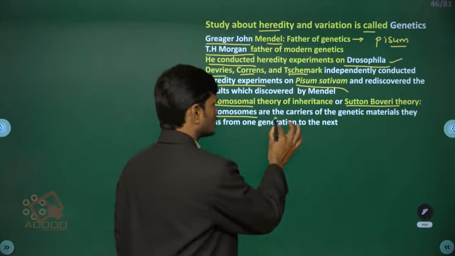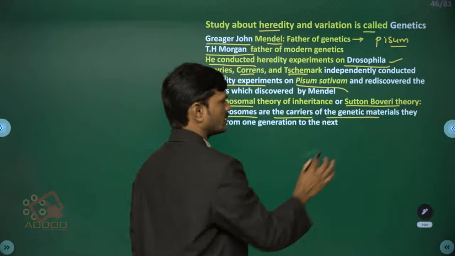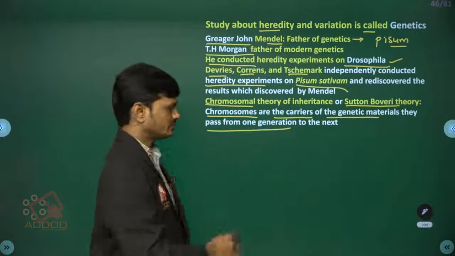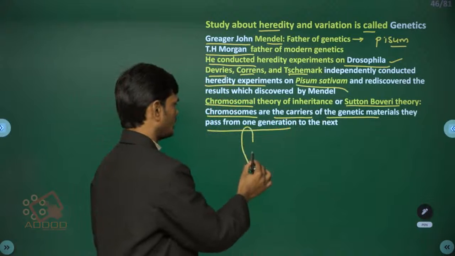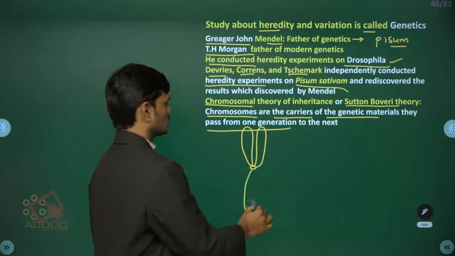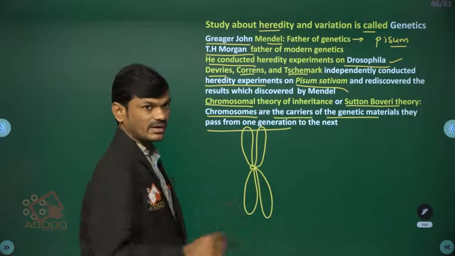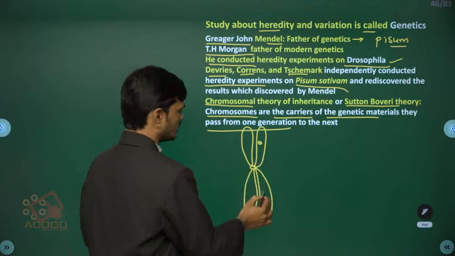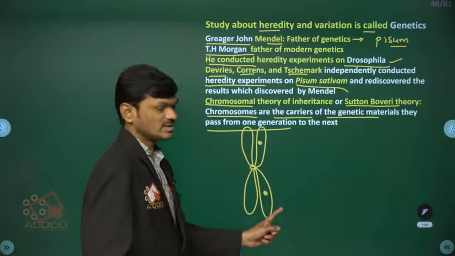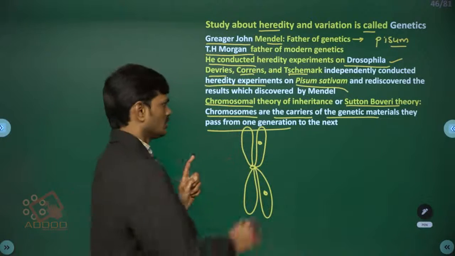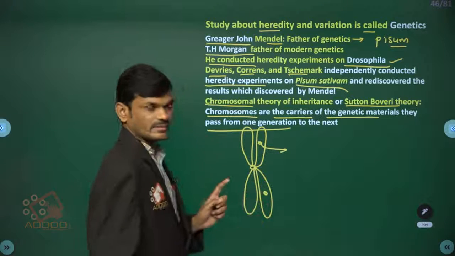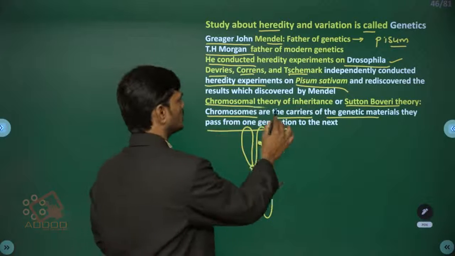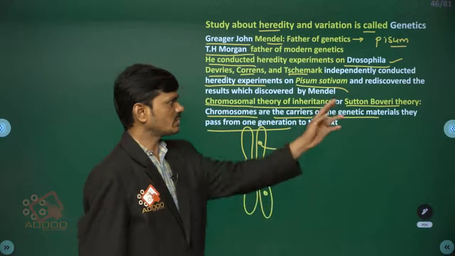The chromosomes are the carriers of the genetic material and they pass from one generation to the next. The chromosomal theory of inheritance was proposed by Sutton and Boveri.